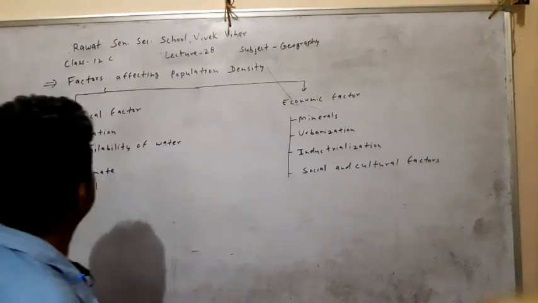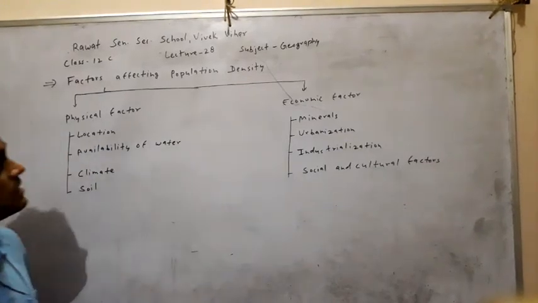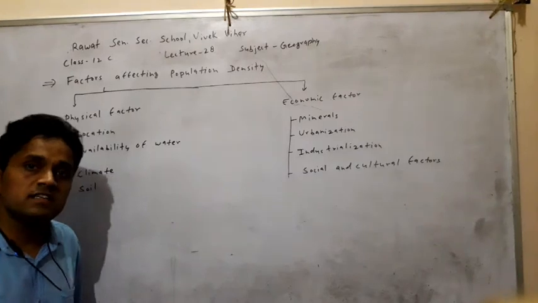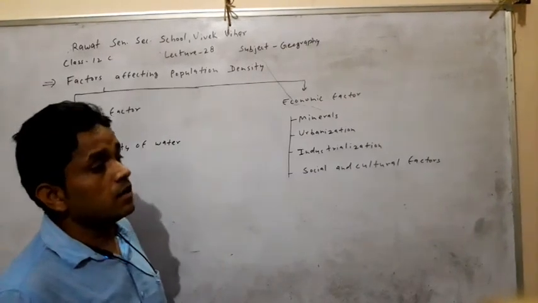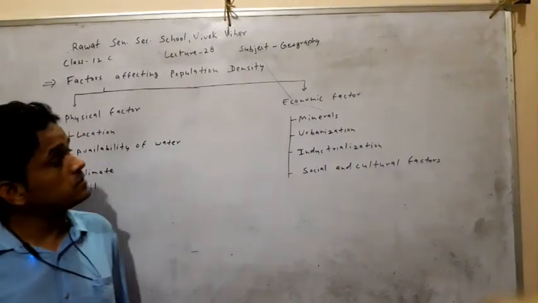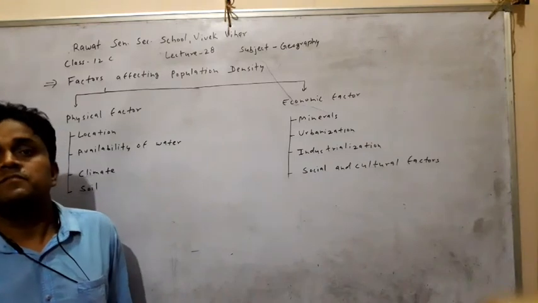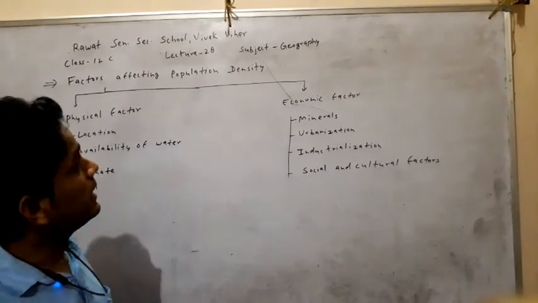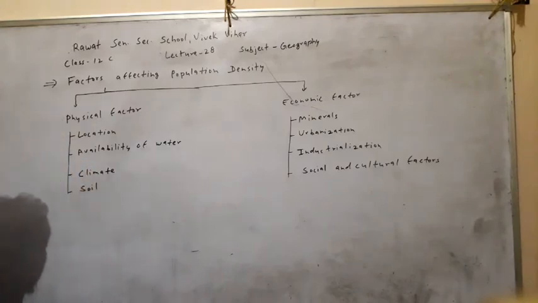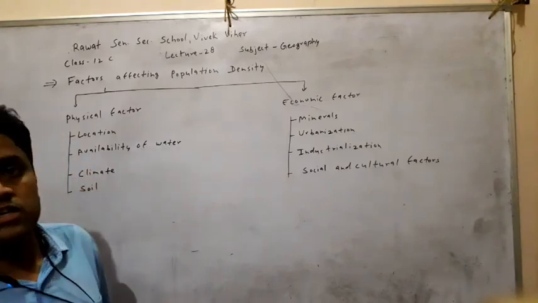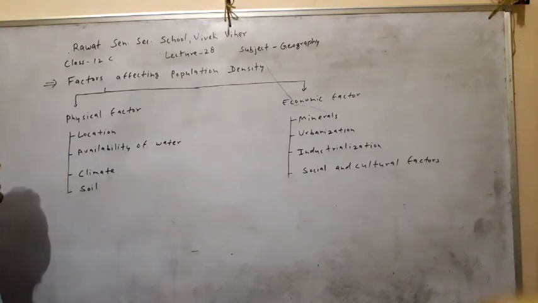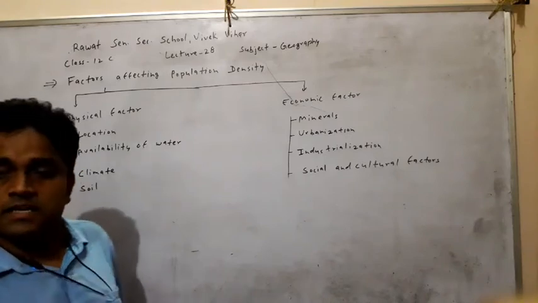Good morning, students. In the last class, we studied the distribution of population density in the world, and the maximum population density found in Monaco and Macau. Clear? And here the world population density is 47 persons per square kilometer. Now, the factors affecting population density.